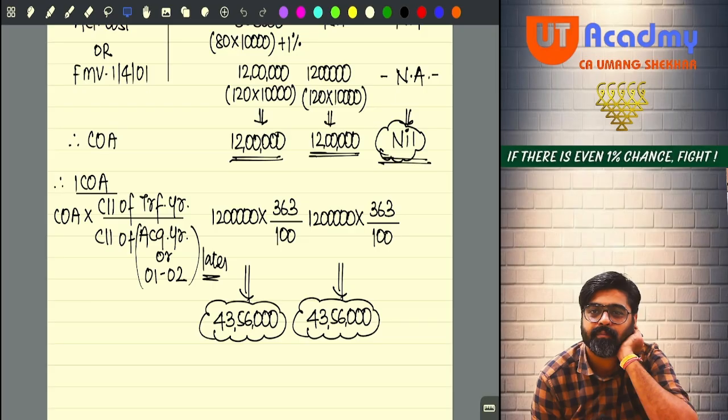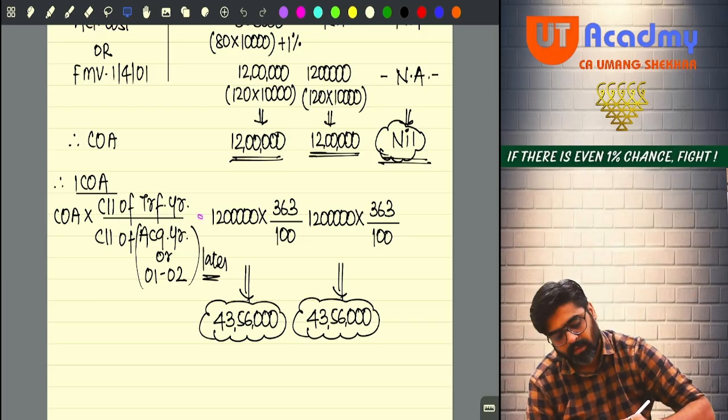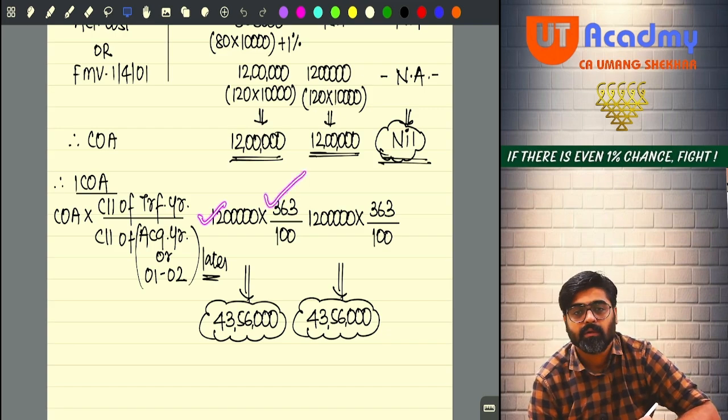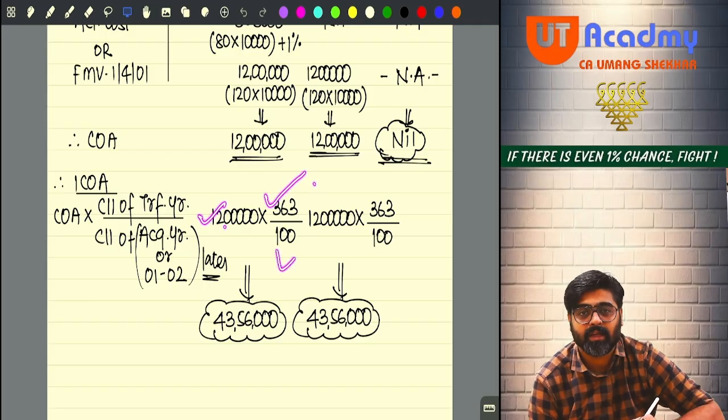Getting my point, everyone? So what will be the cost of acquisition? 12 lakh into CII of transfer year. 12 lakh is your cost of acquisition multiplied by CII of transfer year divided by CII of acquisition year or 1-2, whichever is later.